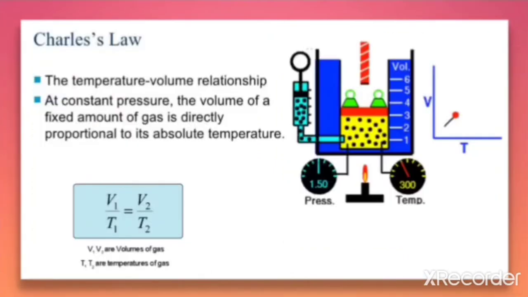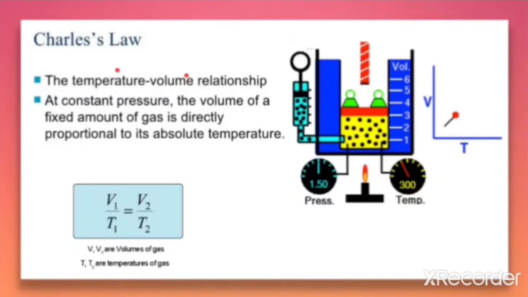Next law is explained by Jacques Charles, so this law is called Charles' law. The temperature-volume relationship of gases is explained in this law. According to this law, at a constant pressure, the volume of a fixed amount of gas is directly proportional to its absolute temperature.